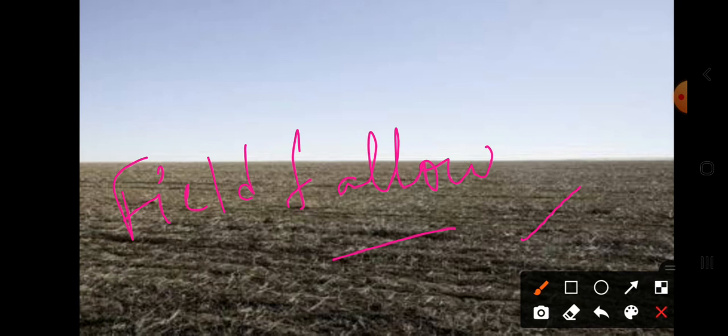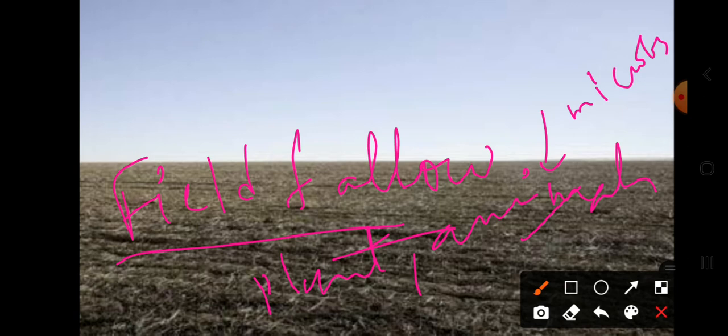This particular method we are calling the field fallow method, means after harvesting one crop just allow the land to naturally regain the nutrients by supplying some plant waste materials, animal waste, organic matter into the land and leave it for one or more seasons. Then these waste materials, your plant waste, animal debris, other organic matter, are slowly decomposed by the microbes, and the soil will regain the nutrients. This is one such method. We are calling it the field fallow method.